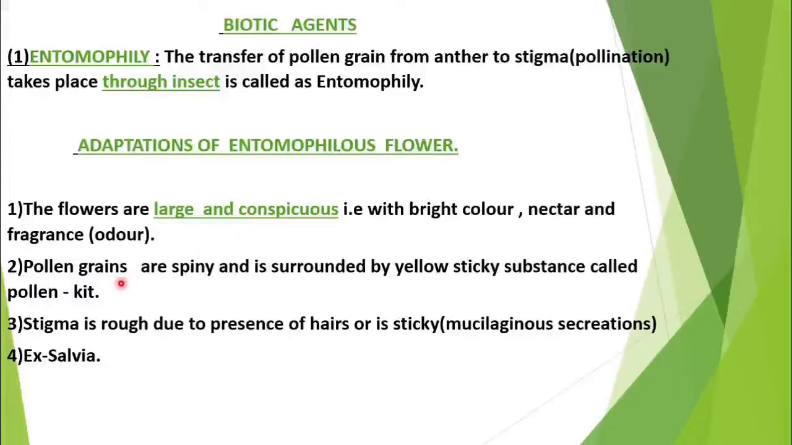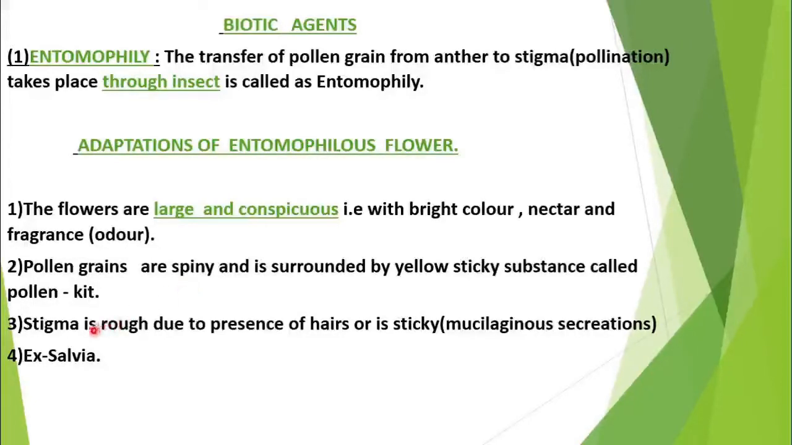Now what type of adaptation is there in pollen grain? Pollen grains are spiny in nature. Spines are present on the wall of the pollen grain, that is on the exine. Spines are present and it is surrounded by a yellow sticky substance called pollen kit. Why is this adaptation there? Because whenever the insect comes, because of the sticky nature or the spiny nature, they can easily get stuck to the wings of the insect.